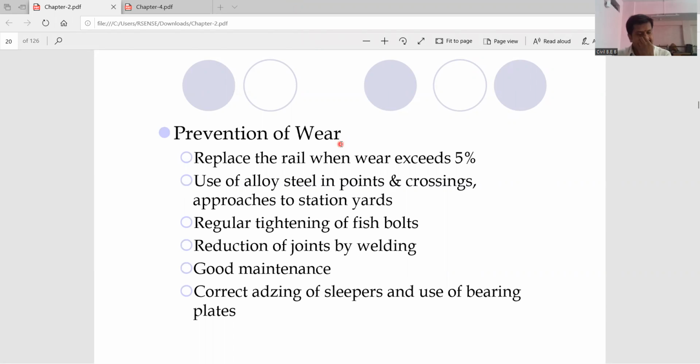Very simple question I have asked it: whether steel is a metal or an alloy. Check it and tell me, okay? And then how can we prevent the wear? By regular tightening of the fish bolts.